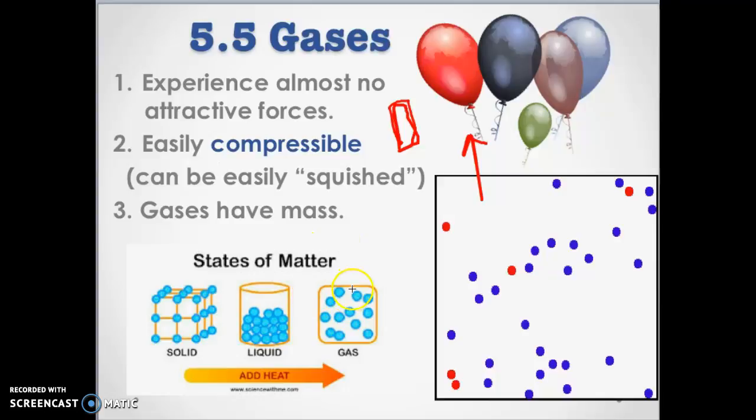You should also know that compared to the other three states of matter, gases tend to move the fastest and they have the most kinetic energy. More kinetic energy means there's more movement, and more movement generates a higher temperature. So as you add heat, the particles start to move faster and faster, and because of this, they experience a higher temperature.